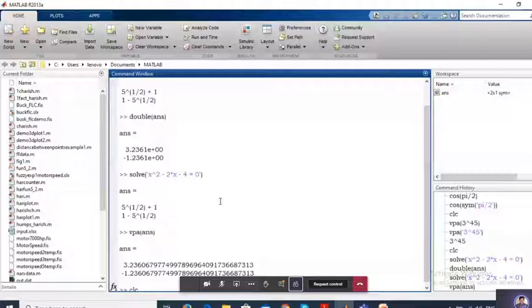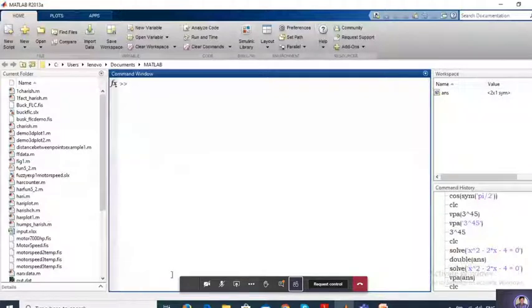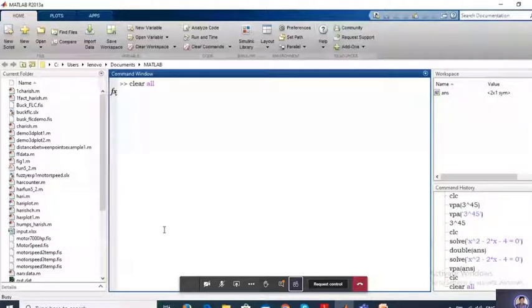I type clc, and it will clear the command window. If you want to clear the workspace also, I have to type clear all. It will remove the workspace. The variables that were there previously have been removed.